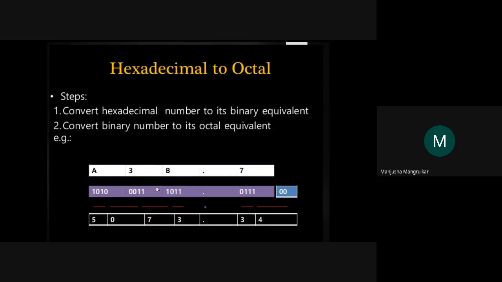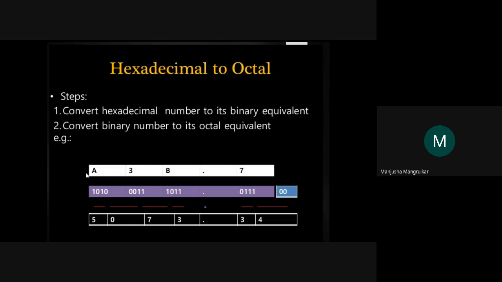Hexadecimal to octal, again it is the same: convert the hexadecimal number into the equivalent binary, and that equivalent binary is converted into the octal number. So while converting octal to hexadecimal and hexadecimal to octal, first you need to convert into binary, and that represents the octal number or the hexadecimal number.